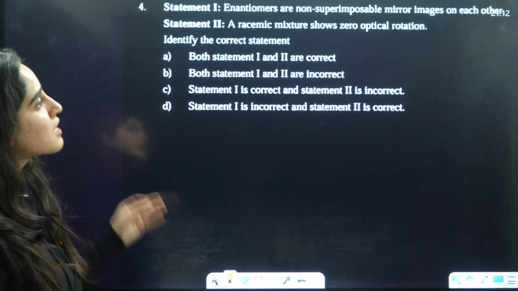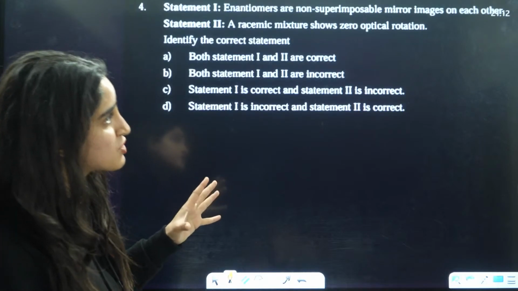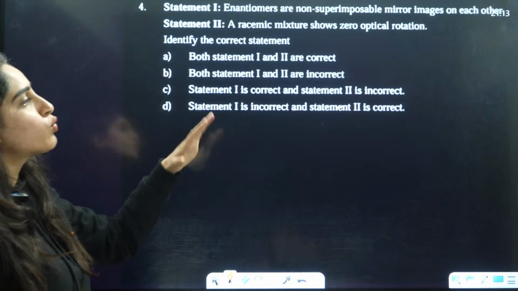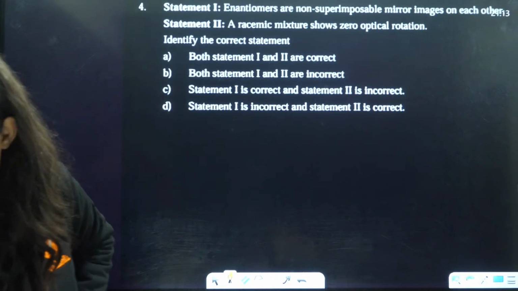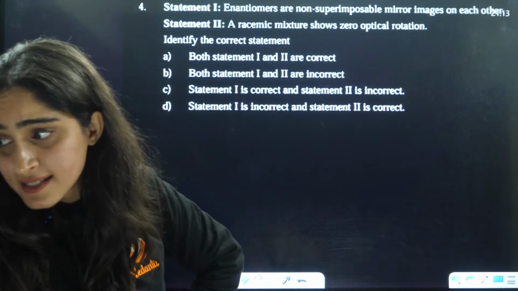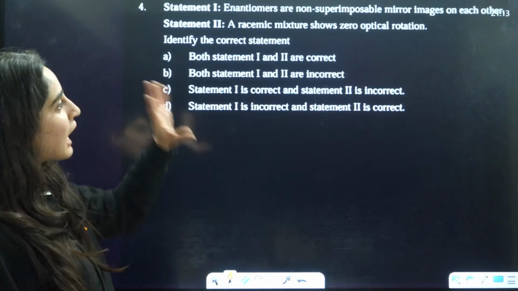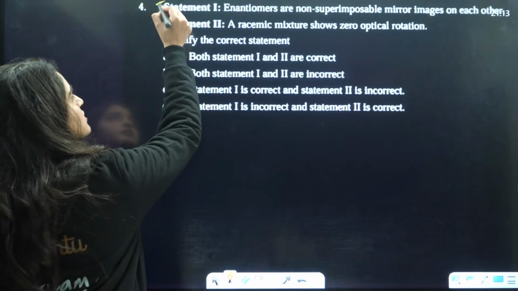Next question is, enantiomers are non-superimposable mirror images of each other, and a racemic mixture. Basically two statements are given to you. You have to tell whether they are correct or incorrect. Manikanta is saying A. Okay, very good. Enantiomers are non-superimposable mirror images. That is the correct statement.